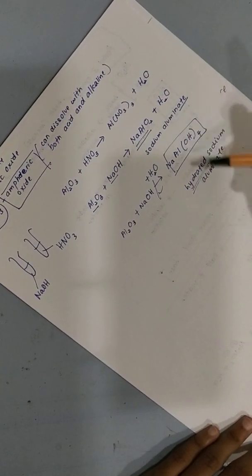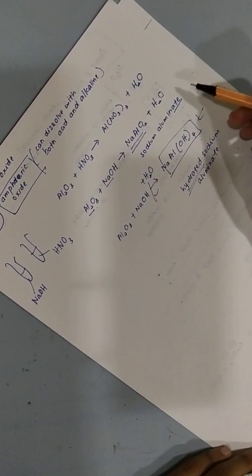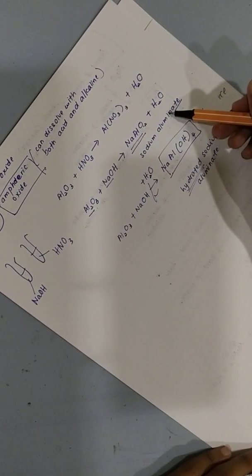Now this and this are the same thing. So in the exam, if you give either one, it's correct. It's just that you have to balance the equation. I'm just explaining the difference because in reference books you usually see this. But we will also accept this, so it's fine, no problem.